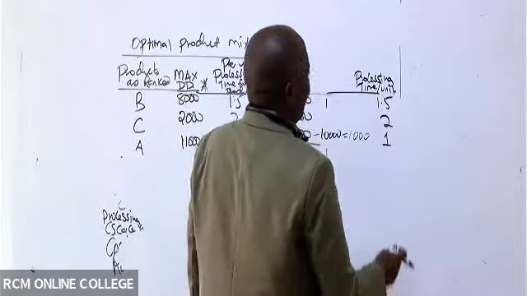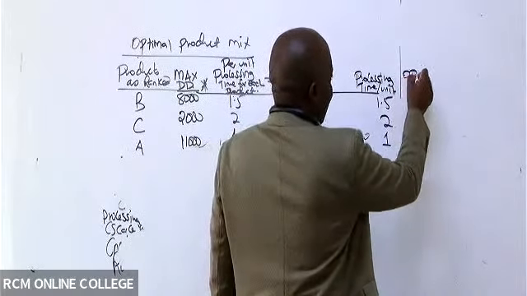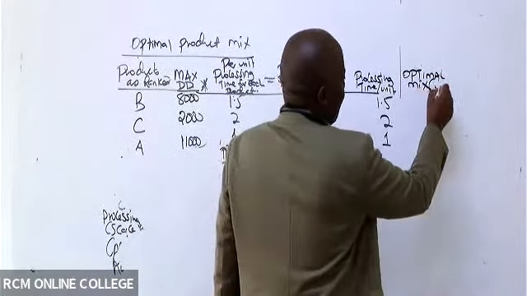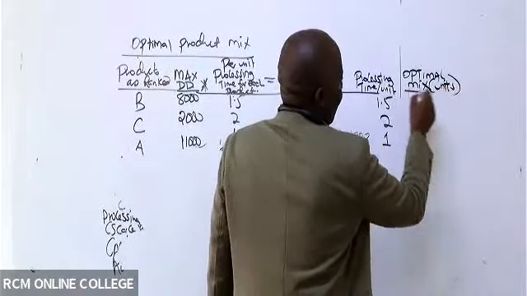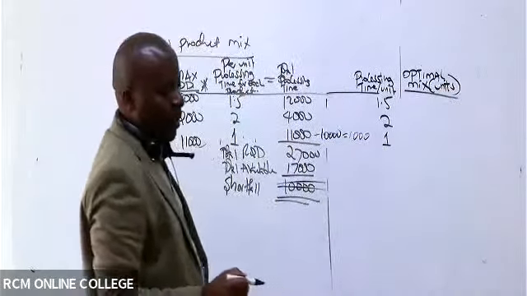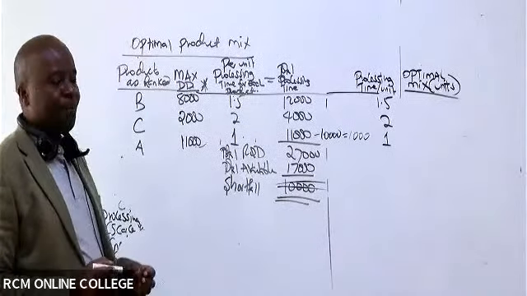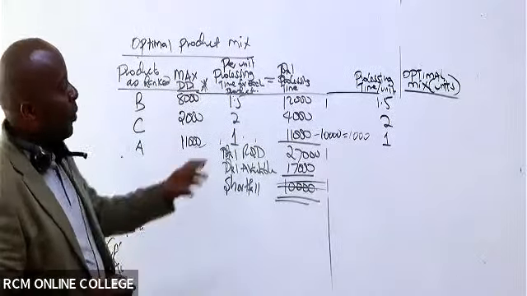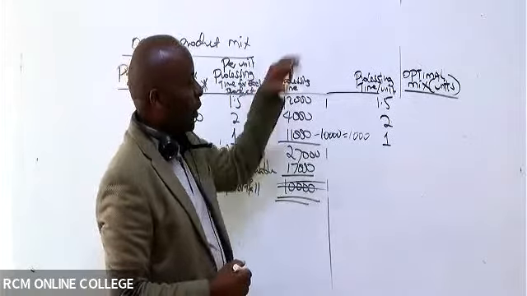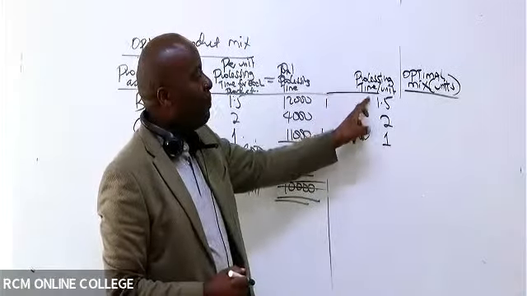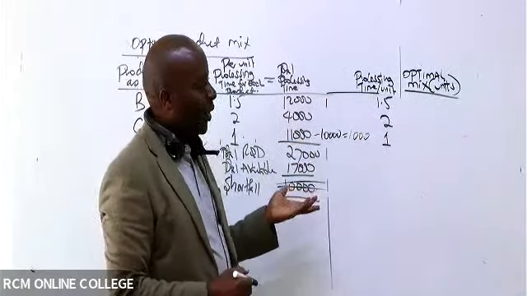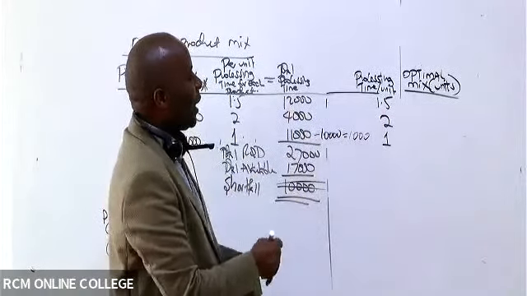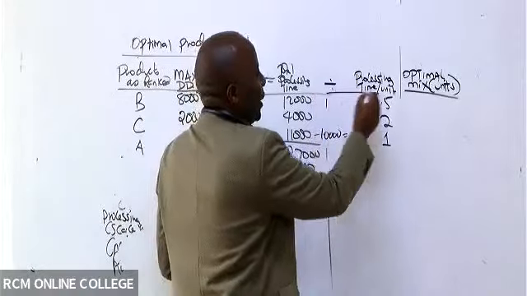Then, ladies and gentlemen, you'll be able to come and give us the optimal mix now, the optimal mix in terms of units. Remember, we have the processing time for all the units, and we have processing time per what here, somebody? Per unit. So 1 unit, 1.5 hours. To get the optimal mix, we divide.